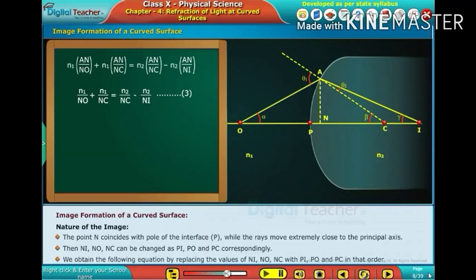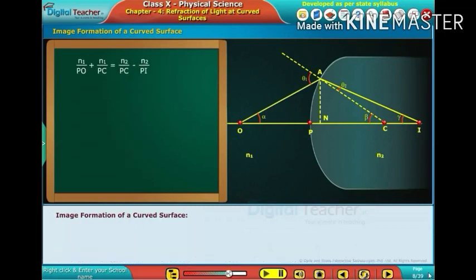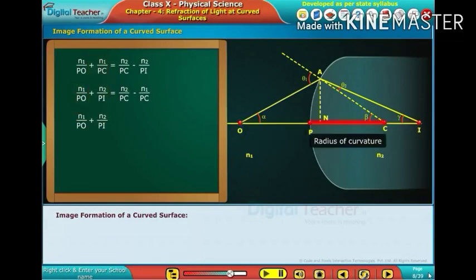We obtain the following equation by replacing the values of NI, NO, NC with PI, PO and PC in that order. The equation shown on the screen represents the relationship among the refractive indices of media, object distance, image distance and radius of curvature.